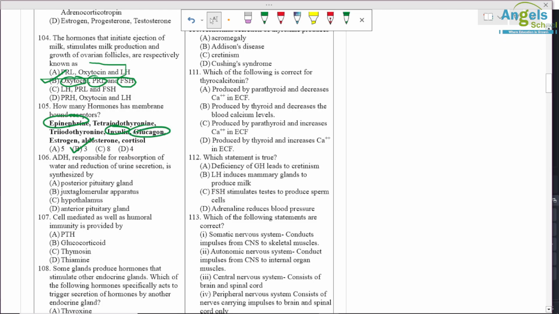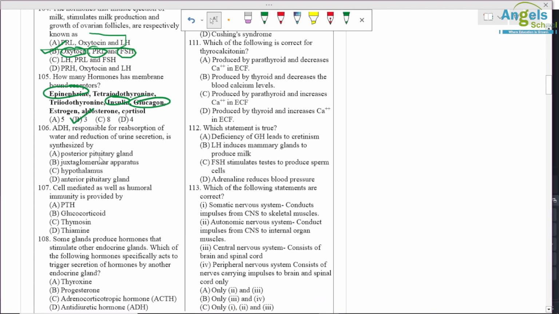ADH is responsible for reabsorption of water and reduction of urine secretion. It is synthesized by? So ADH is synthesized by the hypothalamus only. Vasopressin and oxytocin are synthesized by the hypothalamus and secreted by the neurohypophysis. Cell mediated as well as humoral immunity is provided by? So it is a function of the thymus gland, and the hormone is thymosin only.